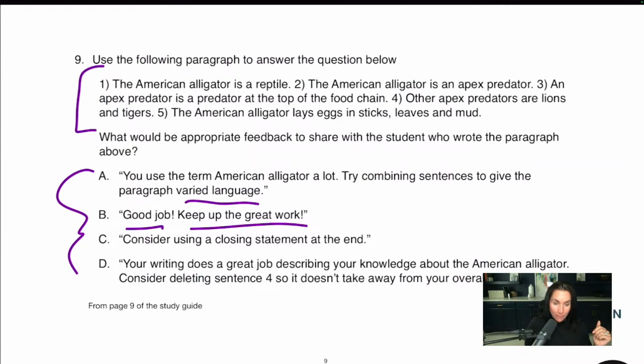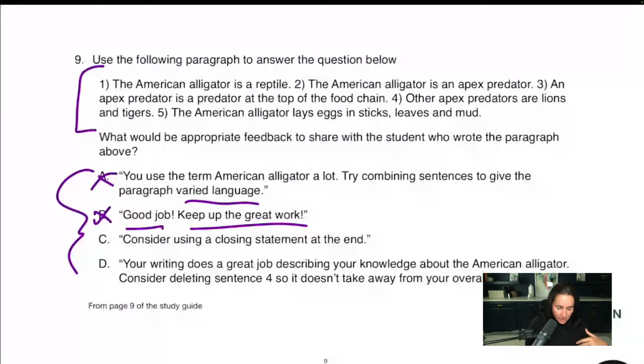Good job. Keep up the great work. I don't like this one because it's just good job, keep up the great work. It's too vague. What we want is specific and meaningful feedback. We don't want just general stuff here. Okay. So that is not good. What did I do well? Tell me what I did well so I can do it again.